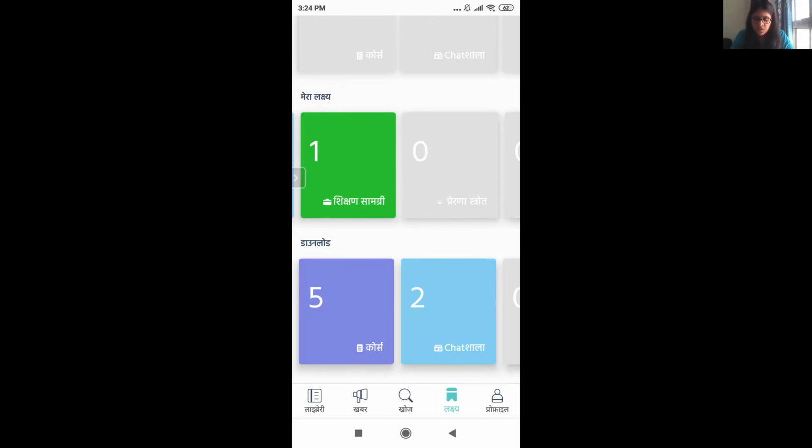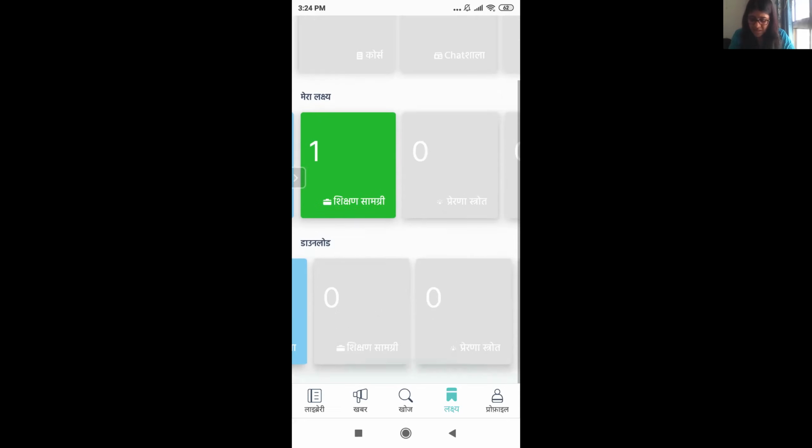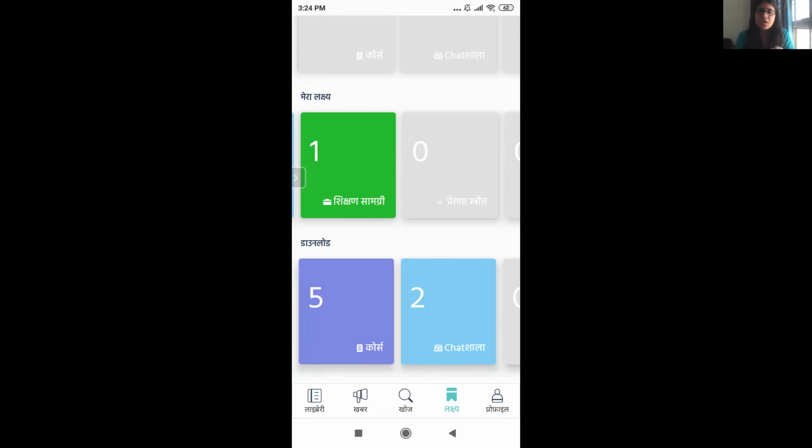Similarly, over here, downloads. These are all the things that I have downloaded from this app. Let me tell you about the downloads: it doesn't come to your phone as such. It remains in the application. The whole point of downloading is that even if you have switched off the internet, you will be able to access the things that you have downloaded. But it is not that you can uninstall the app and still have access to the downloaded stuff. No, you will have to go to the application to access it.